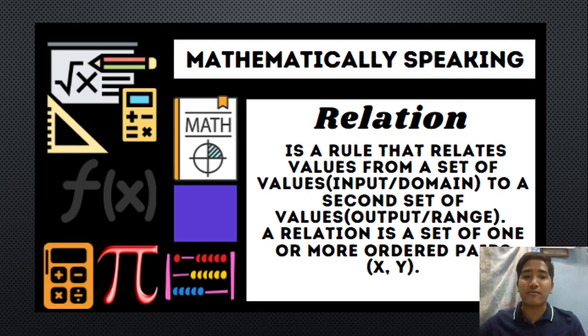Basta meron silang connection, pwede silang ipag-pair, we can say that they have a relation. But, in mathematically speaking, relation is a rule that relates values from a set of values, input or yung ating domain, to a second set of values. We have the first set which is yung tawag natin input or yung ating domain. We have also the second set which is yung tawag natin doon is our output or yung ating range. Or we can say that relation is a set of one or more ordered pairs. Okay? So we have here the X and Y ordered pairs. So sila po yung nagre-represent also ng ating relations.